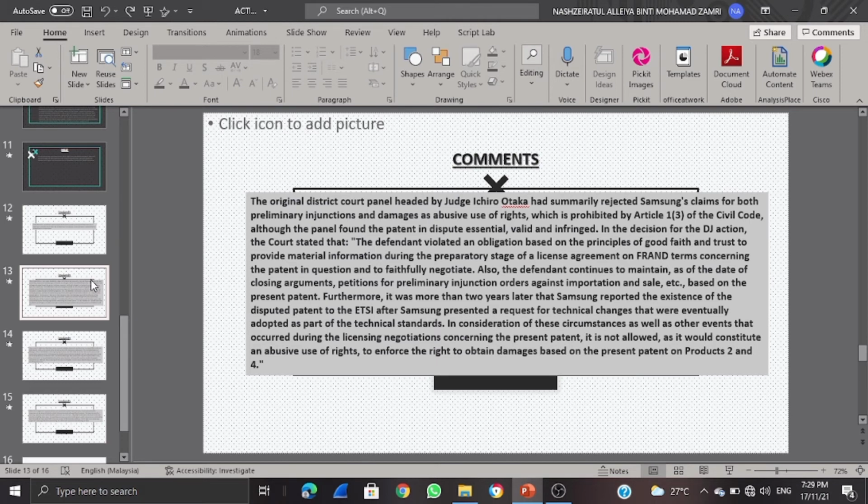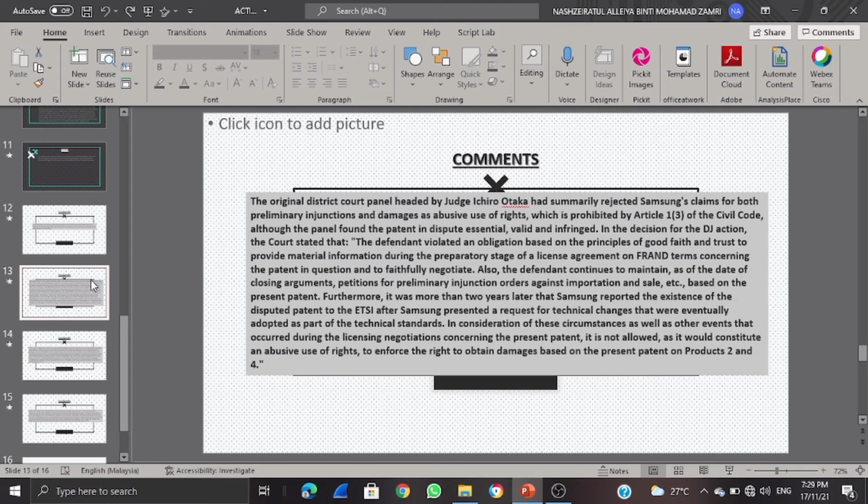In the decision for the DJ action, the court stated that the defendant violated an obligation, based on the principle of good faith and trust, to provide material information during the preparatory stage of a license agreement on FRAND terms concerning the patent in question and to faithfully negotiate. Also, the defendant continued to maintain, as of the date of closing judgment, a petition for a preliminary injunction order against importation and sale based on the present patent.